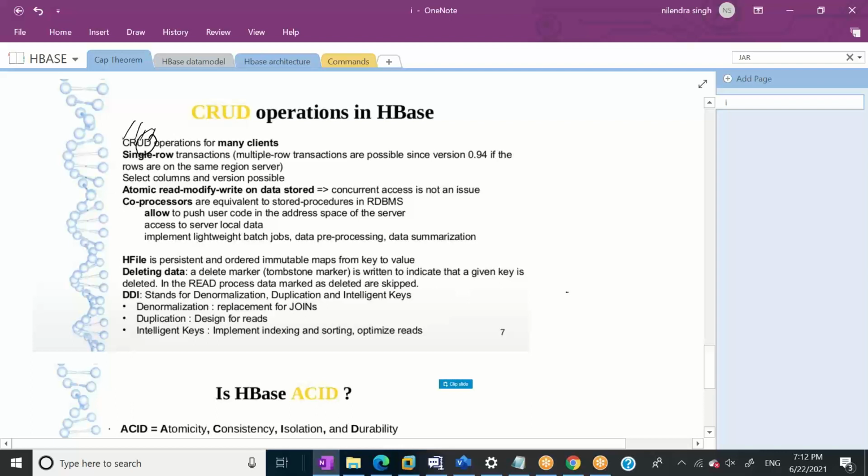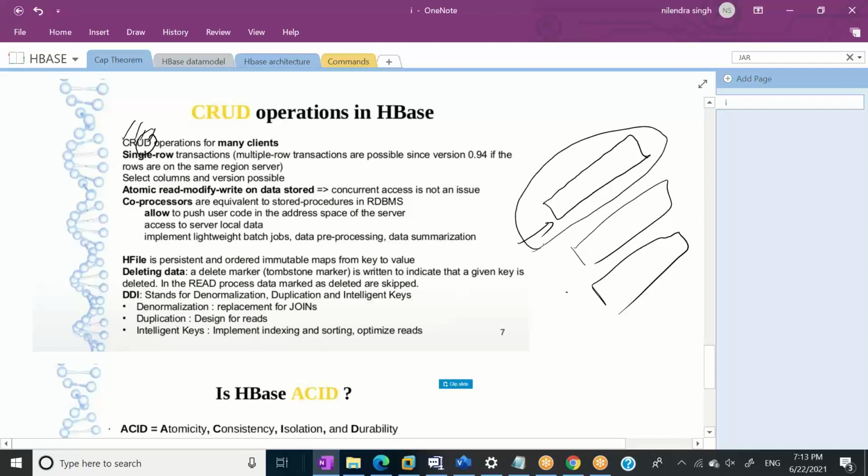For example, when we talk about update operations, what does HBase do? HBase will update one particular row at one particular time, and it will guarantee it. But when we talk about multiple-row updates, it won't guarantee. So that's why I was telling you that HBase supports CRUD operations partially. On one particular row, it will support update or deletion. Obviously, read operations are supported in a good manner. Delete is also supported on the same row.